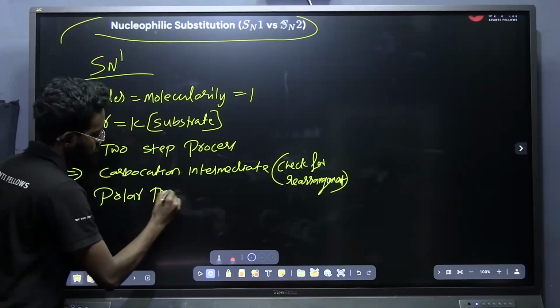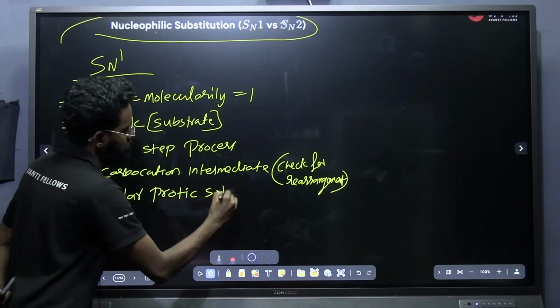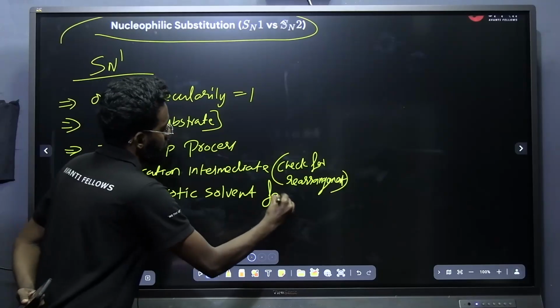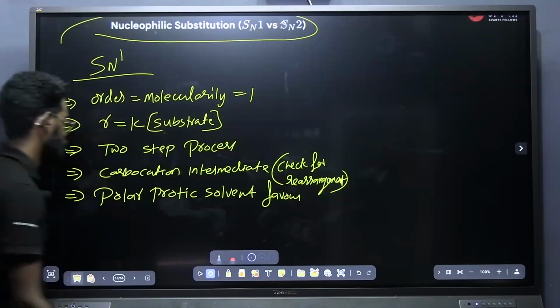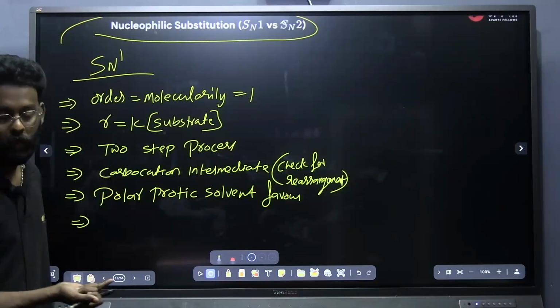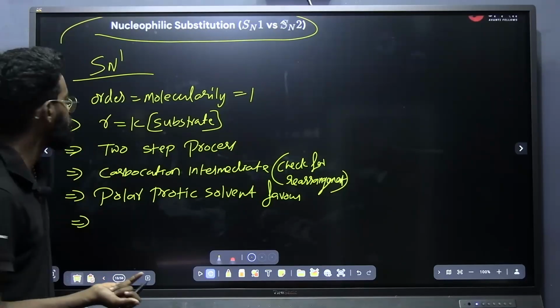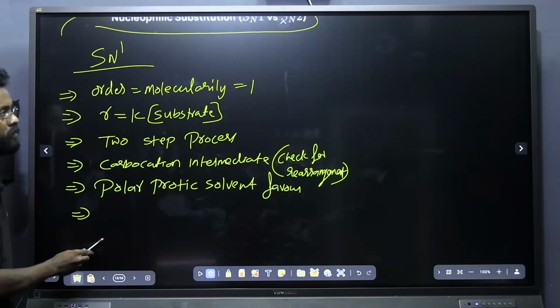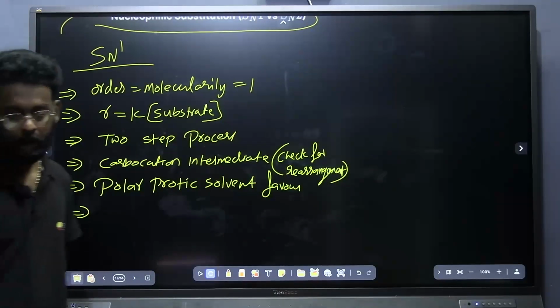Polar protic solvent favors the reaction. And what type of nucleophile will it be? Whether it is strong nucleophile or weak nucleophile. Which nucleophile will be favoring the SN1 mechanism? Strong or weak?